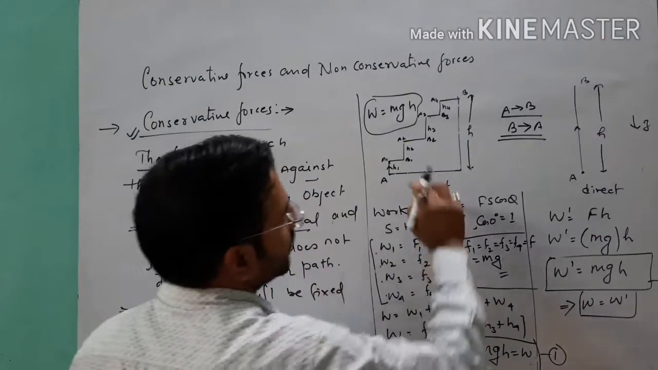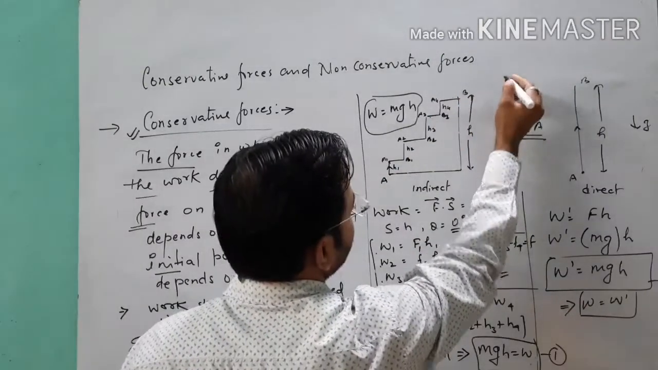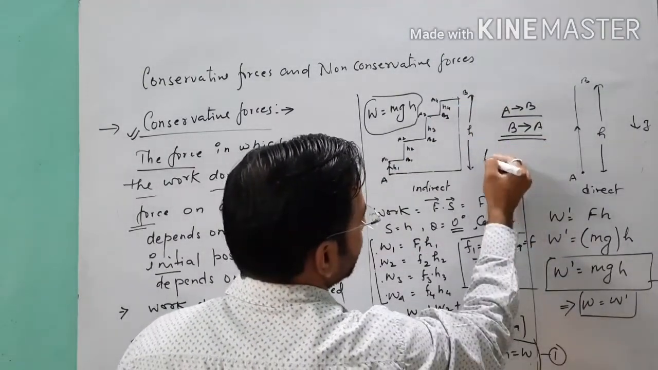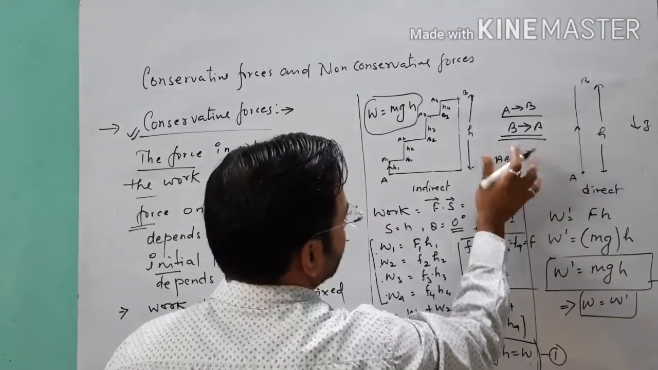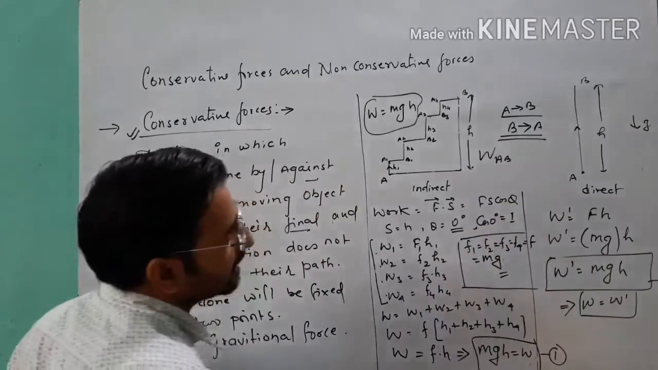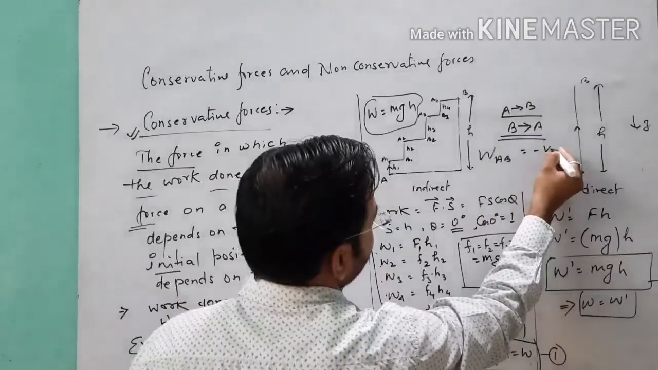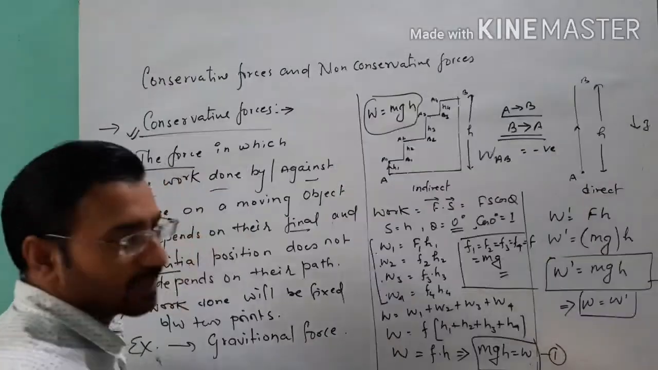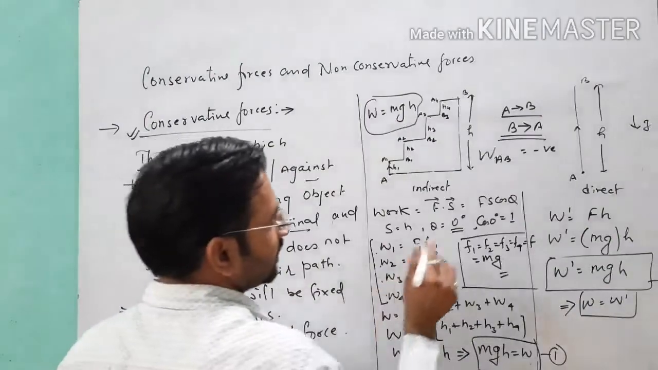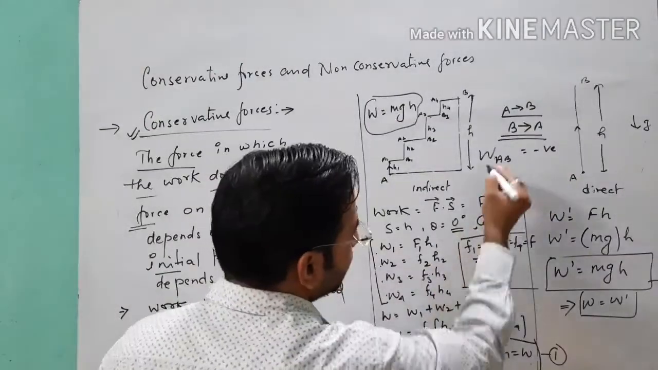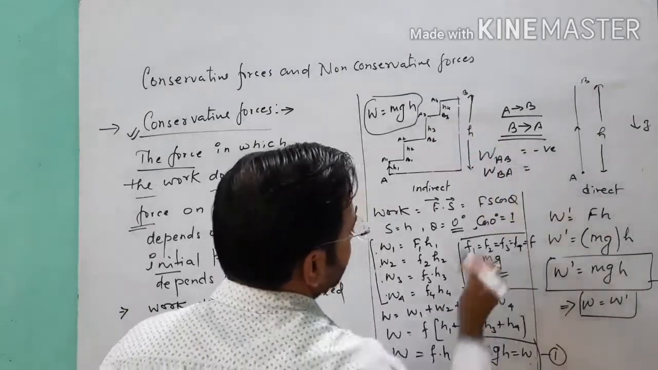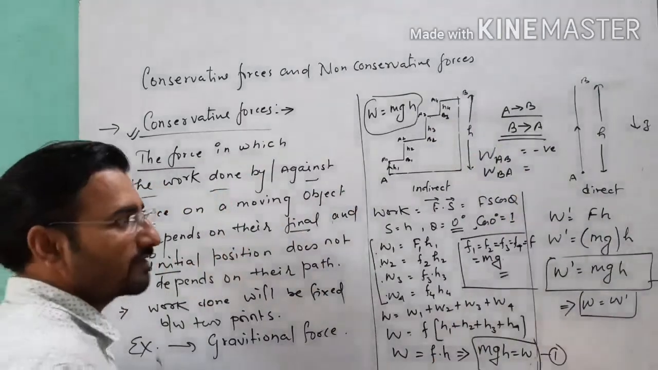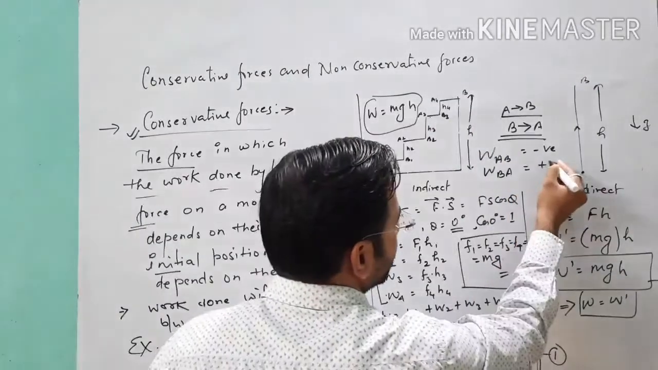So here, when the object is shifting vertically upward, listen carefully, when the object is moving from A to B, the work done will be negative because we are doing work against gravity. So g will be negative, so work done will be negative. And when the object goes from B to A, we are doing work in the direction of gravity, so it will be positive.